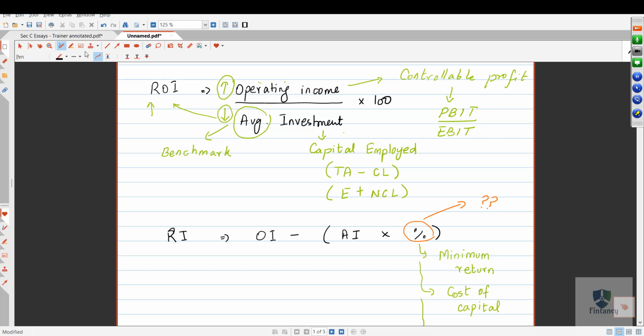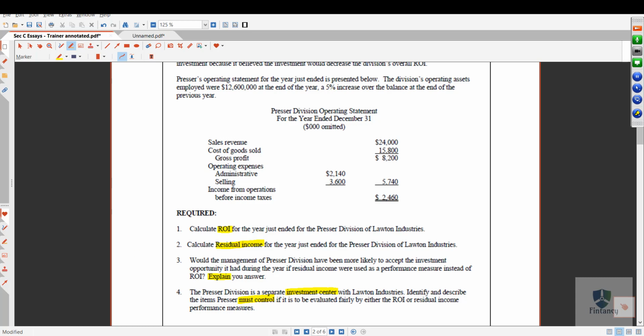So again, what I can do, I can control my operating income. I mean, I can try to maximize my sales, minimize my cost, my expenses, and also I should try to reduce my investment, because the less the investment, good for me, in both the formulas. But the percentage which is used in the residual income formula, which I have highlighted in red color, that you cannot control. This is the answer for this question number 4. Okay, I hope you got the point.